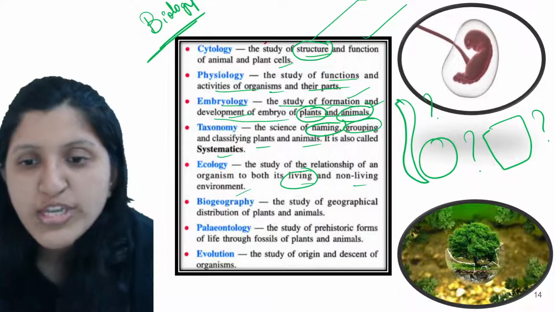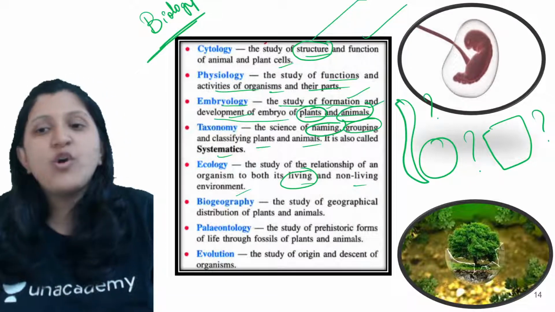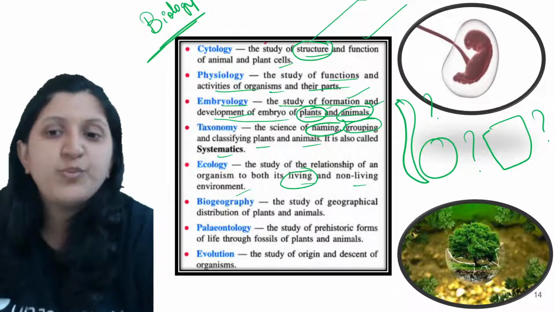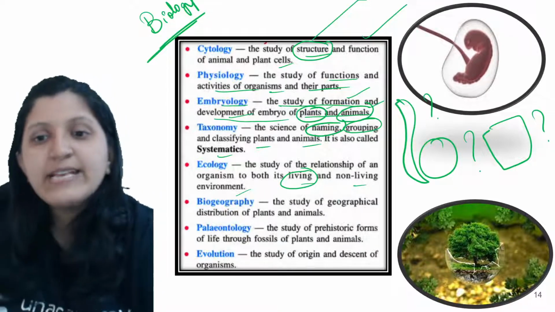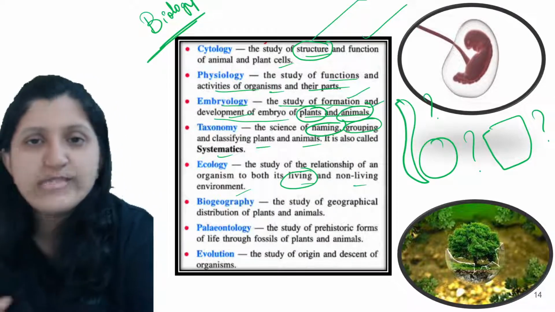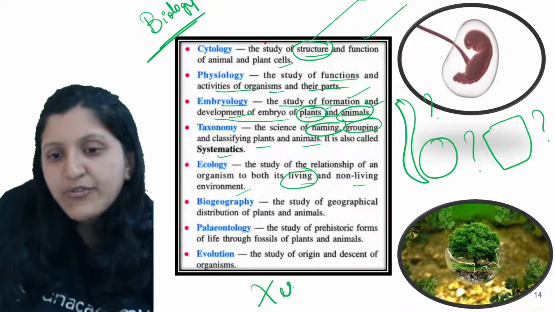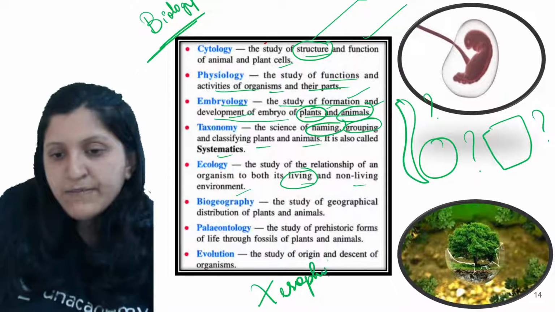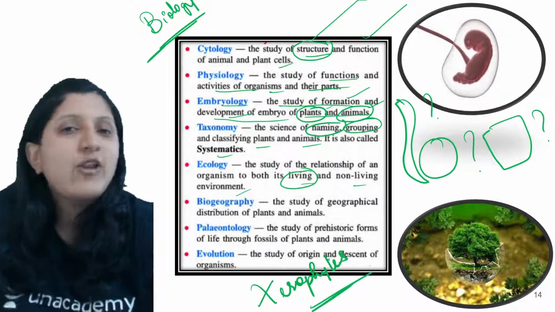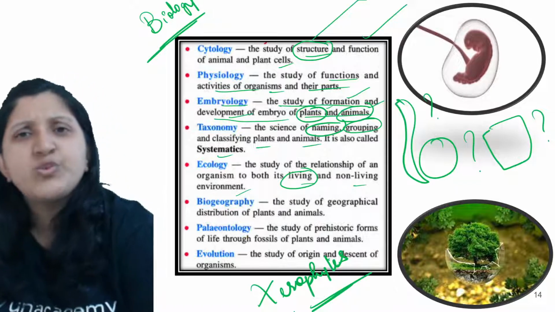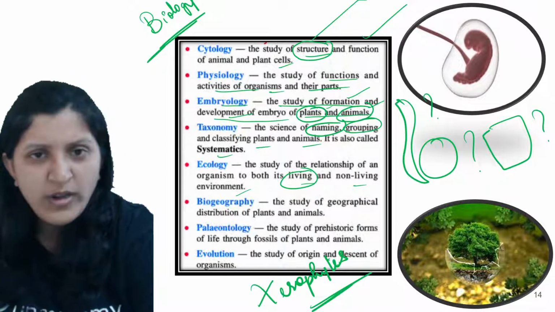So now biogeography is the study of geographical distribution with respect to plants and animals, like where exactly you can find these plants. When we mention xerophytes, you can find them in desert areas. And then halophytes are the ones which can survive a salty environment.